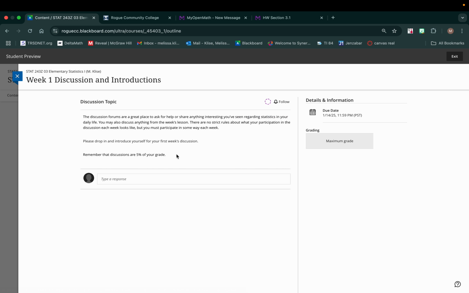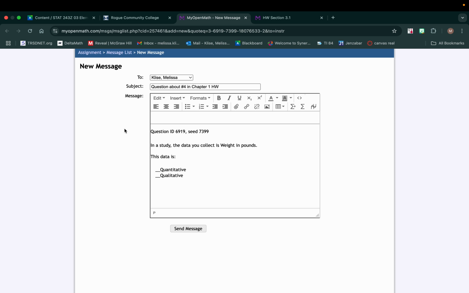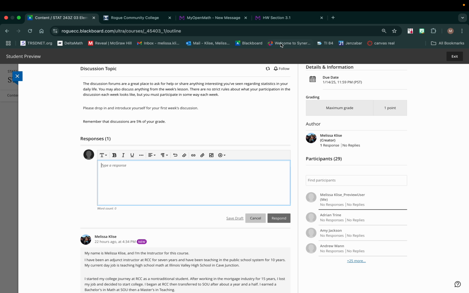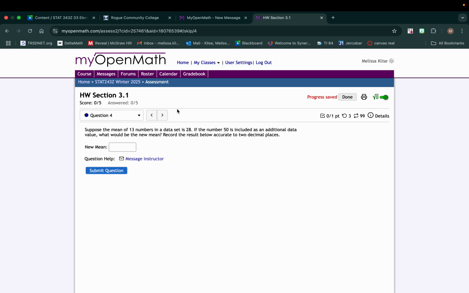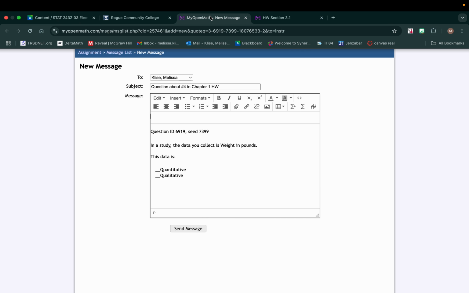So for example, if I was working on this assignment that I just pulled up here, and I clicked on the message instructor. Copying and pasting directly from the assignment doesn't work super well in the forums. The best way to copy and paste the question is click on message instructor, then just highlight it and copy it.